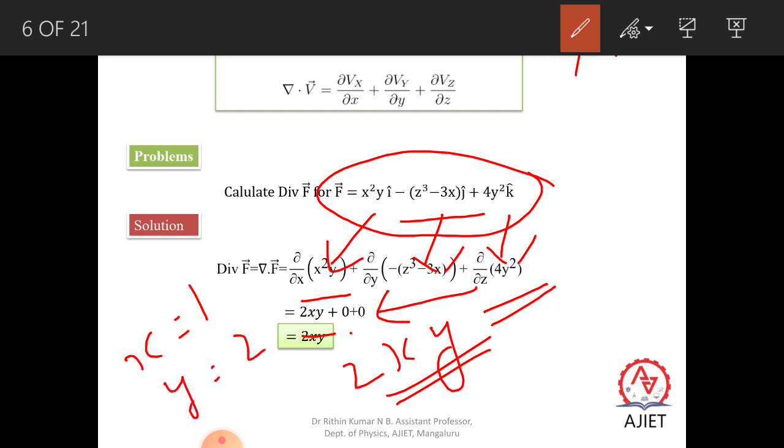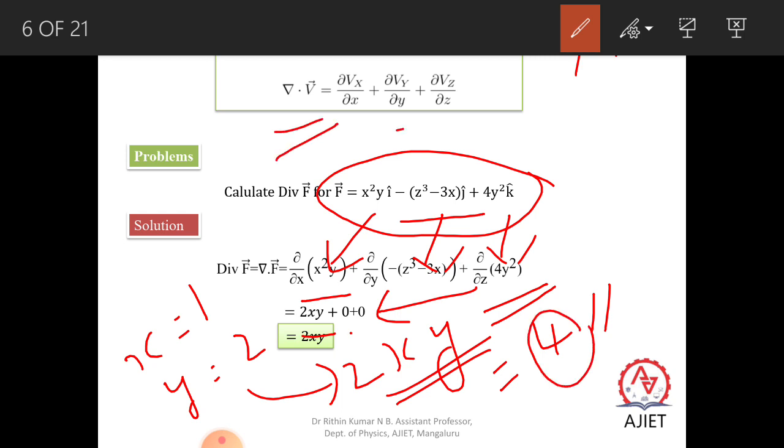In such cases, once you get the divergence of F as an equation, you substitute x and y in this equation. So it may be 2 into 1 into 2, which yields 4. 4 is the answer, and you can see that it is a scalar. Whatever answer you get is a scalar. So we say that the divergence of a vector always results in a scalar quantity.